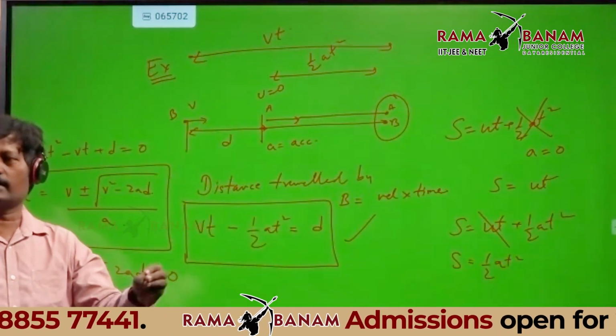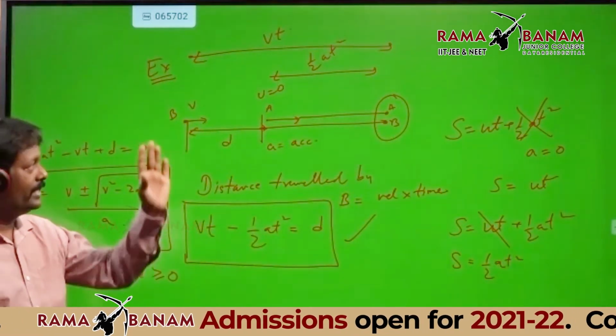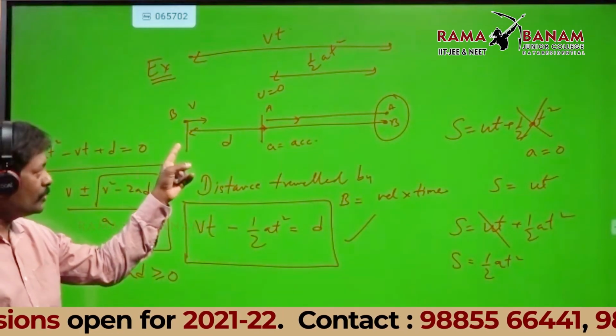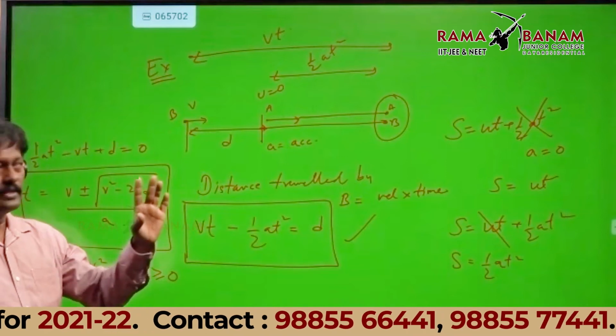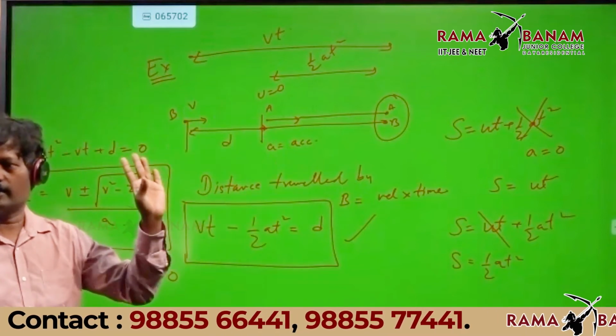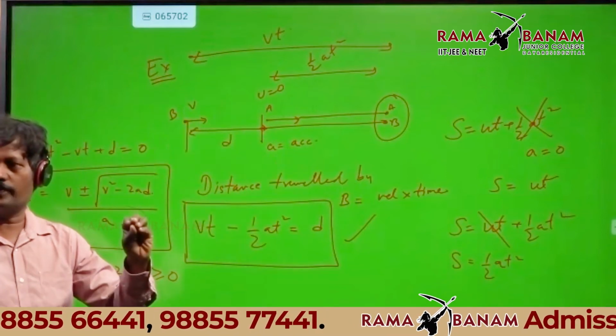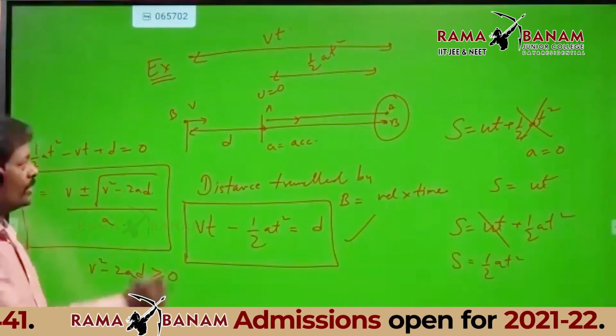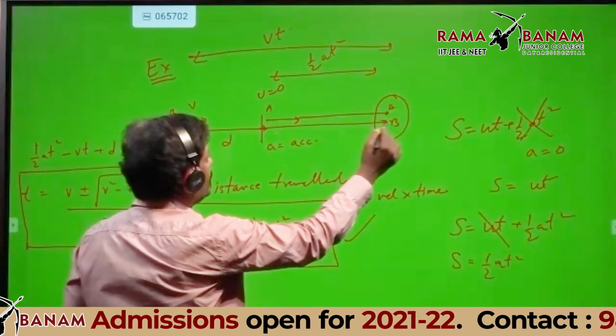B is not having acceleration, A is having acceleration. B is having uniform velocity, A is having uniform acceleration. Initial velocity of A is 0. So the distance traveled by B is vt.